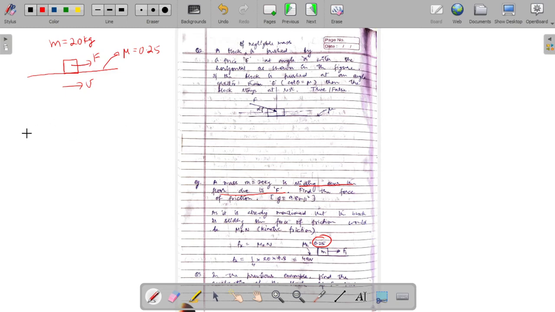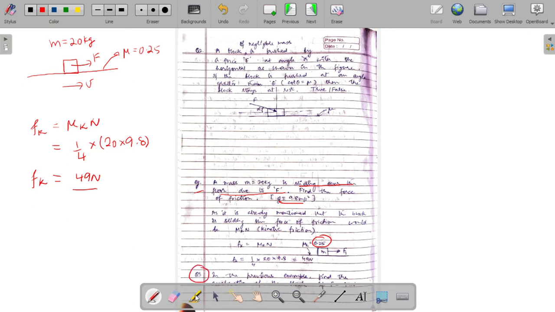So as the block is already moving on the surface, we would say that kinetic friction is acting on the block, and the value of kinetic friction, we already know, is given by mu k into normal reaction, where mu k is the coefficient of kinetic friction. The coefficient of kinetic friction is 0.25, which can be written as 1 by 4. The normal reaction of the block can be written as mass into acceleration due to gravity, which is 9.8. So this value would come out to be some 49 newtons. So this is the first part of this example.